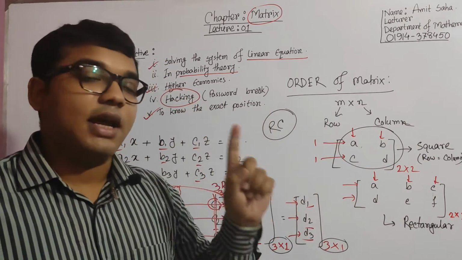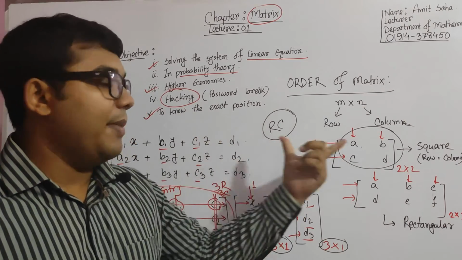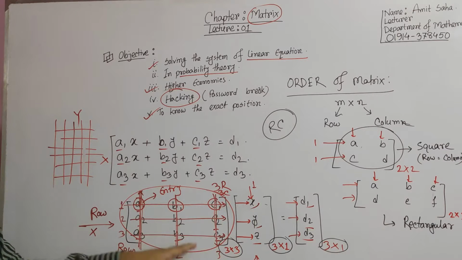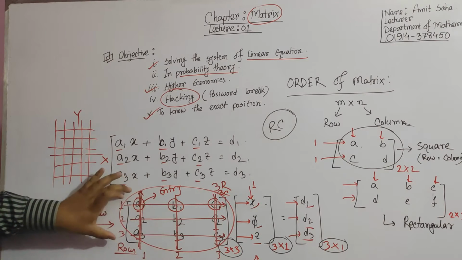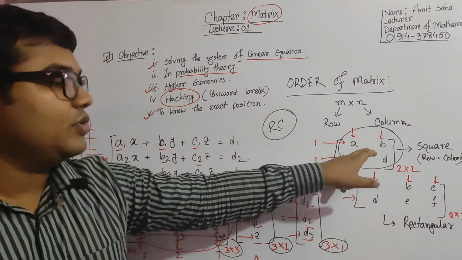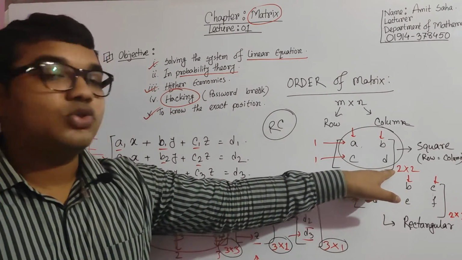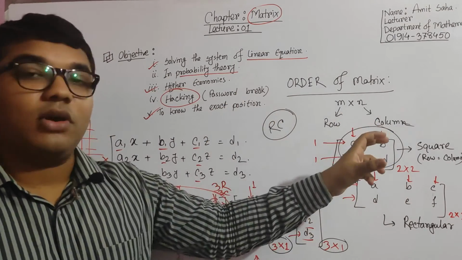So the first and foremost rule to be a square matrix is that the column number and the row number are equal. So this is also a square matrix, because it is a 3 by 3 matrix, and this is a 2 by 2 matrix, where rows and columns are equal.